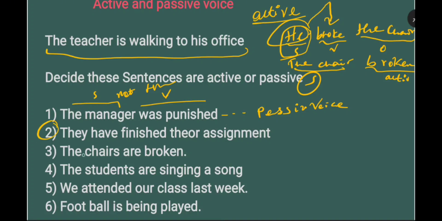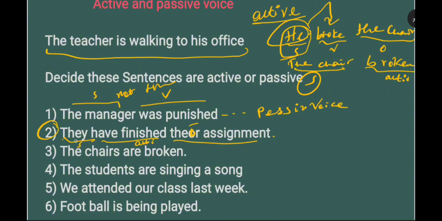What about question number 2? They have finished their assignment. Who? They. They is what? The subject. Have finished is what? The action or verb, and their assignment is an object.